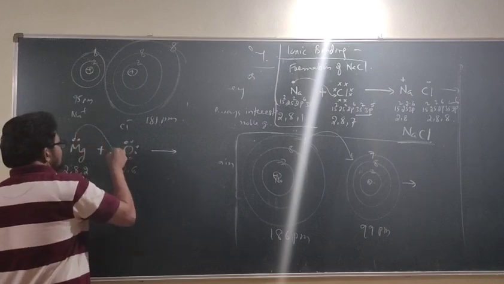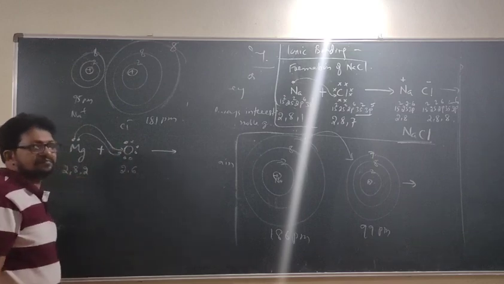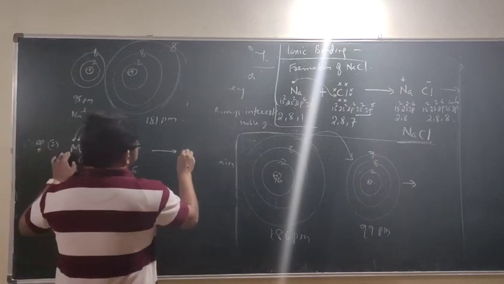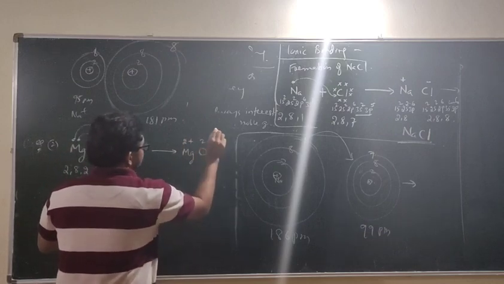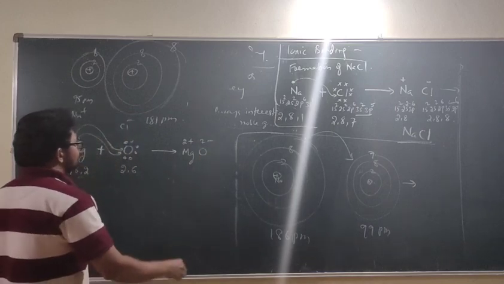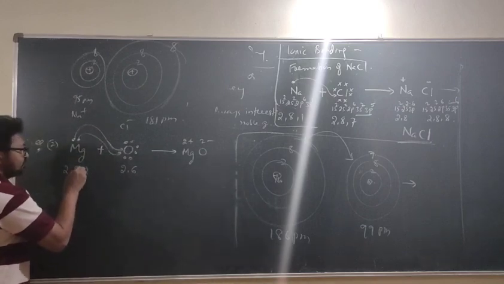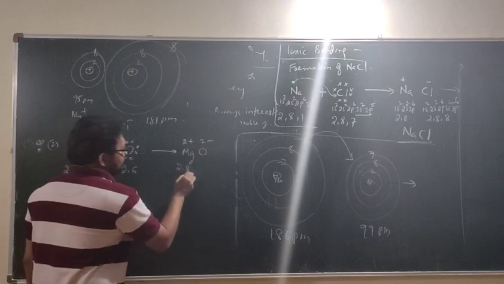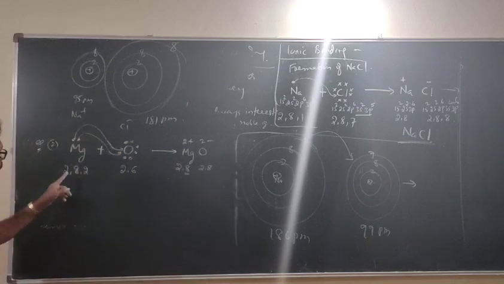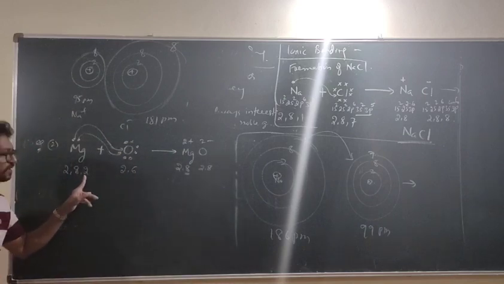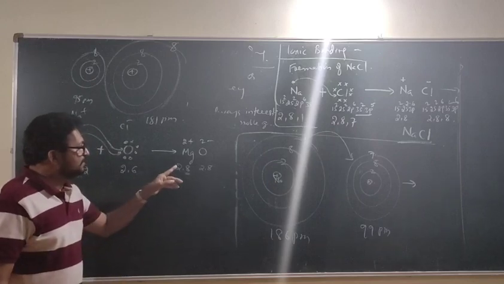Now both these electrons are transferred. Correct, no? So, what should happen now? Mg2 plus, O2 minus. If you want, you can also show the electrons. 2 comma 8, it is also an octet, correct? Whether this is an octet or not? 2 comma 8. Why? Because 2 electrons are lost. And 2 comma 8, why? Because those 2 electrons are gained.